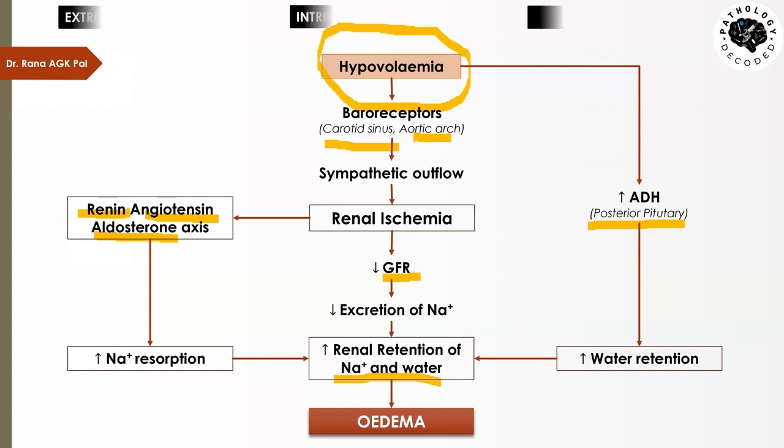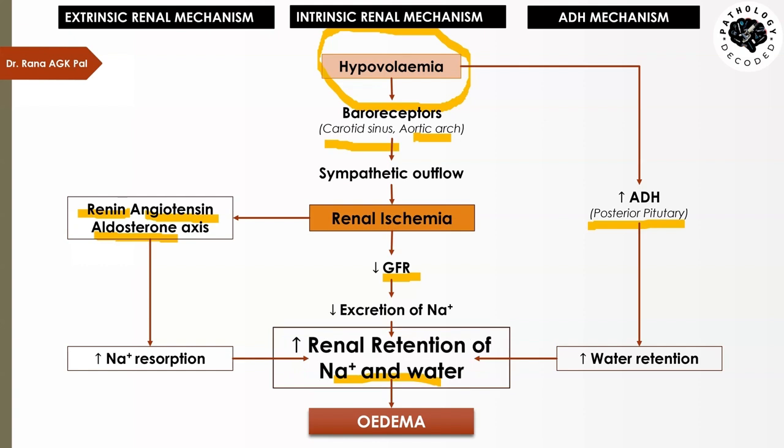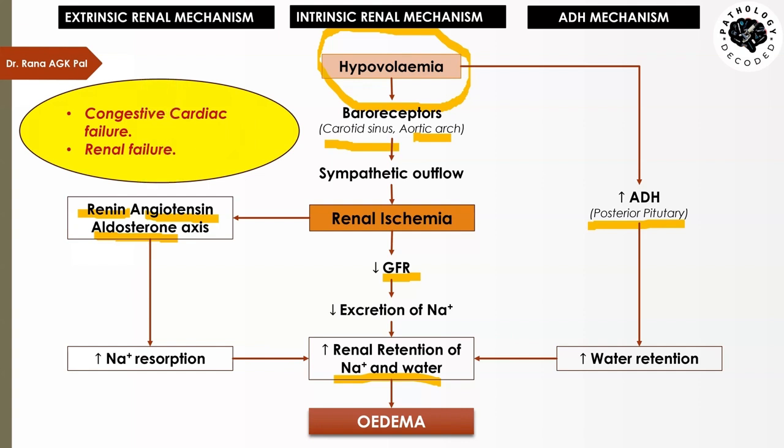So this occurs whenever there is renal ischemia by a mechanism other than hypovolemia. The volume in the body is normal, but there is renal ischemia, and that leads to increased renal retention of sodium and water, causing edema. So what are these conditions? These conditions are congestive cardiac failure or renal failure.